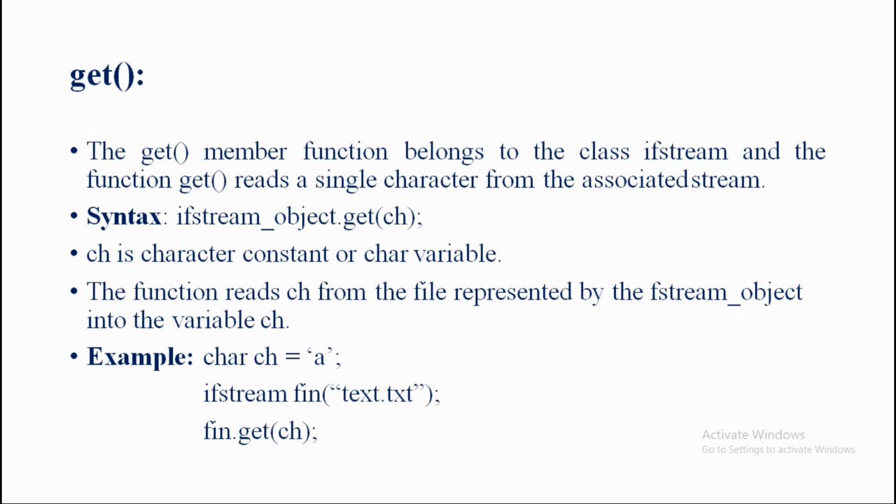Maybe for an ofstream_object, we use the object name fout, like that only. If the object is an ifstream_object, then sure we are going to use fin only. So this is just the syntax. Now later, by using some lines, we will see how we are going to open the file and how a single character of data is going to be input into the file. So before going to any example, let's see the meaning of ch, whatever we wrote in the syntax ifstream_object.get(ch). Here the meaning of ch is a character constant or the char variable.